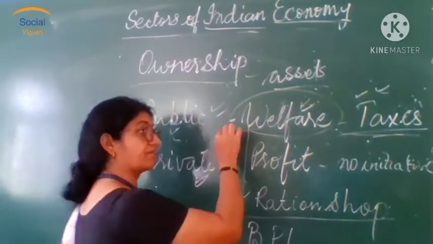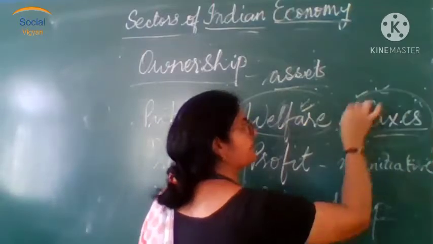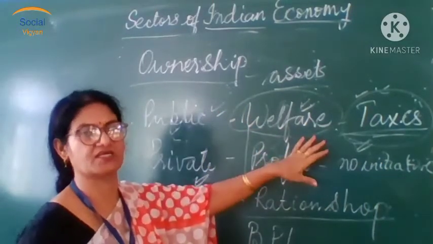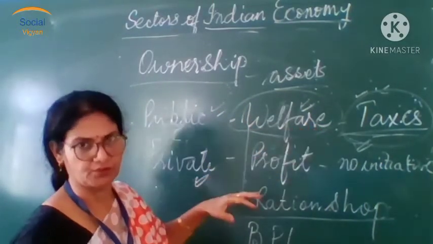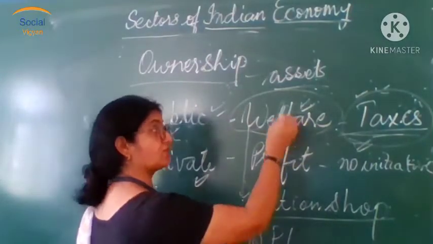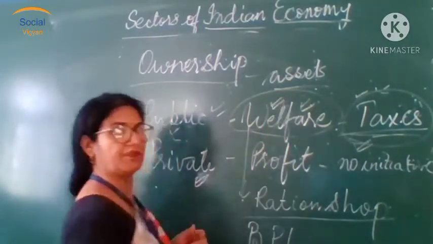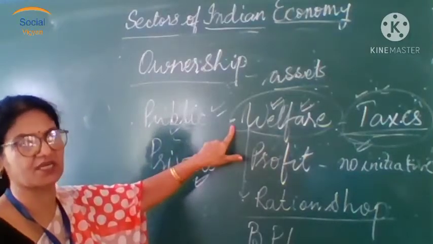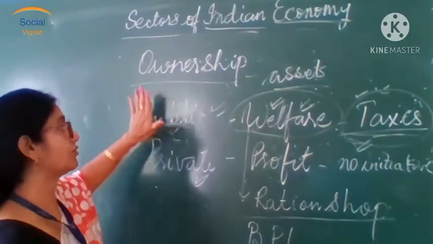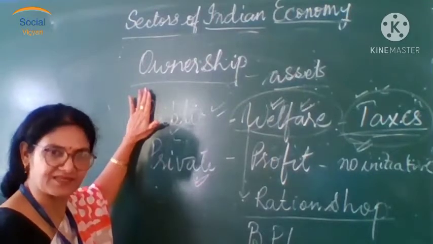It is bringing that money from the taxes put on those sections of society who are well-to-do, who are able to pay taxes. And the same amount is utilized by the government for welfare purposes. Say railways, post and telegraph, these are all services under the ownership and control of the public sector.